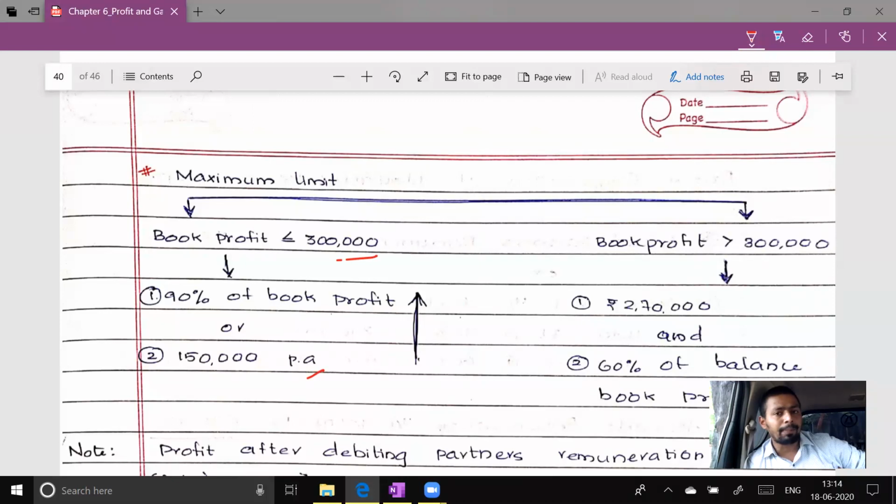Let us take some example. If book profit of the firm is 1 lakh, I'm asking you, if book profit of the firm is 1 lakh, how much would you pay to partner? What is the maximum limit? If book profit of the firm is 1 lakh, how much should you pay? Tell me.